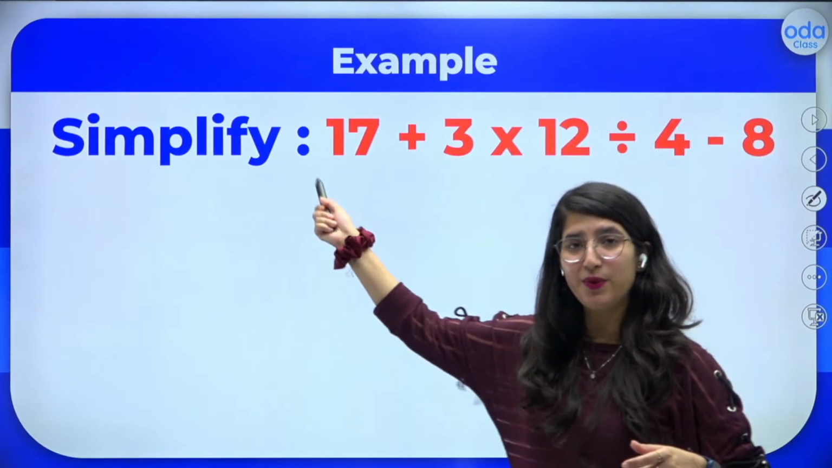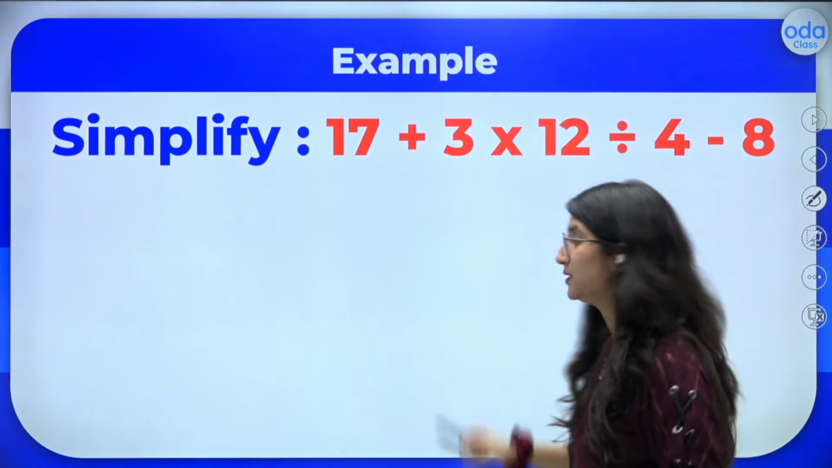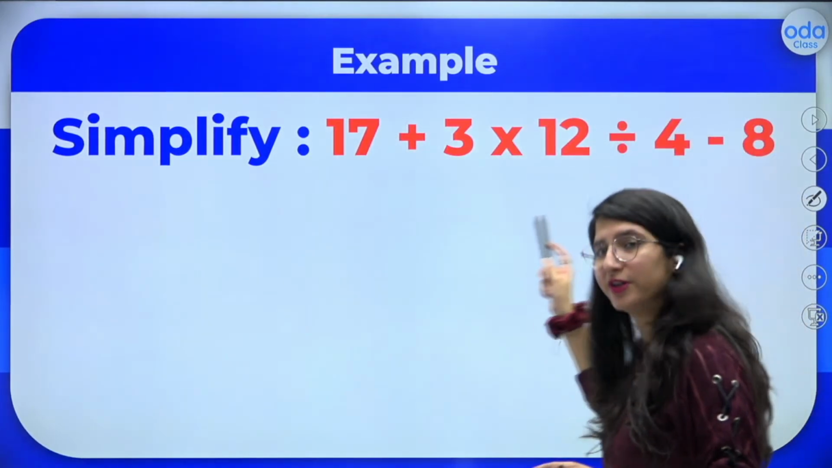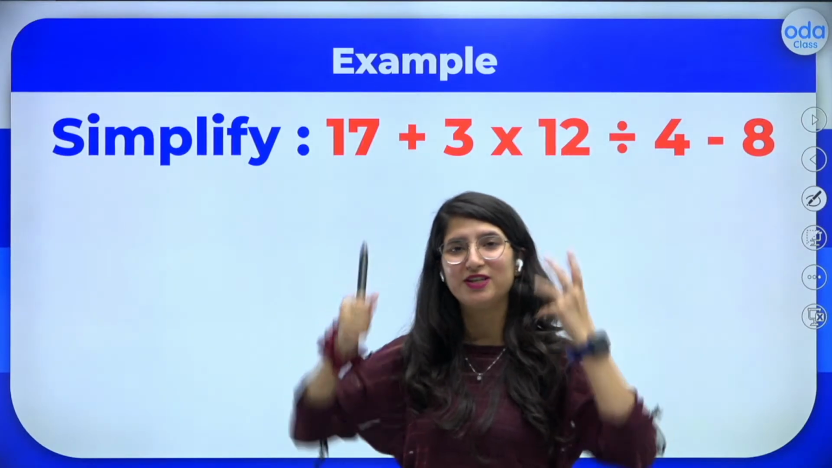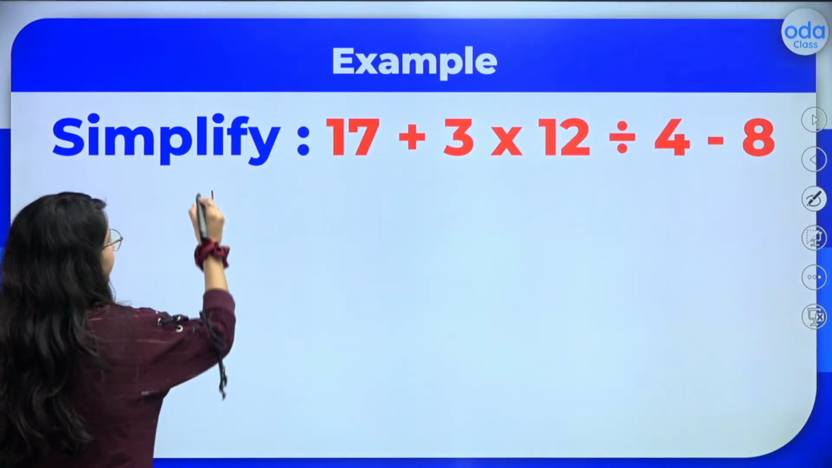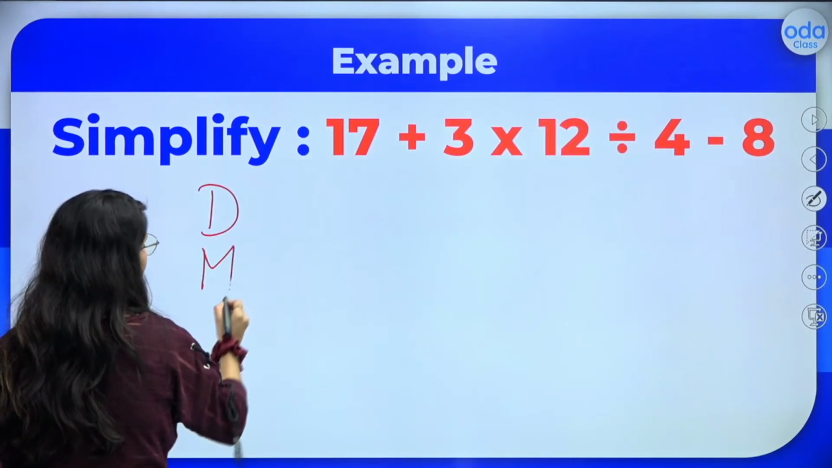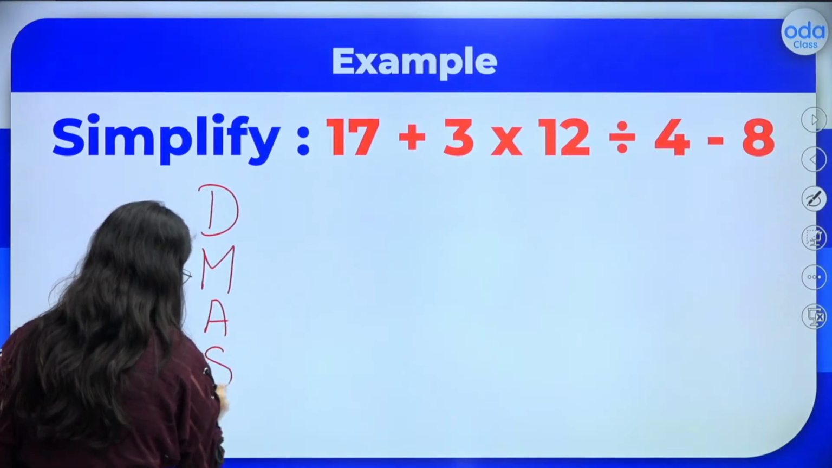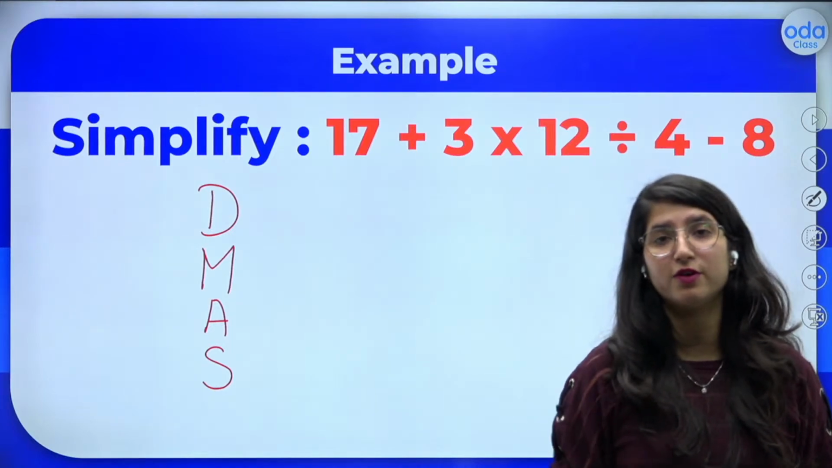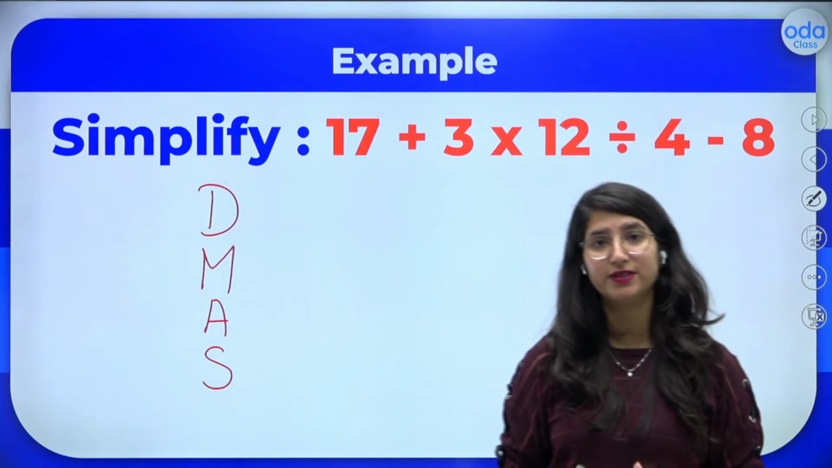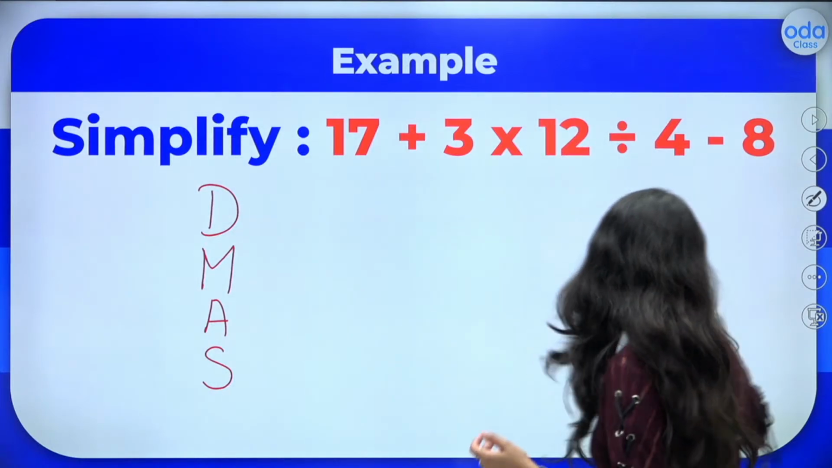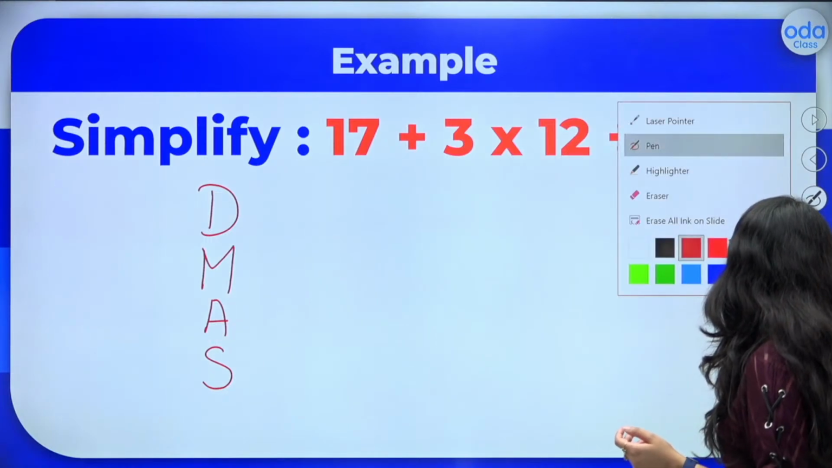So now let us see this question. This is the best question till now. So let us see how we are going to do it. Why is this the best? Because it has all the operations at one go. So what does the DMAS rule say? Division, multiplication, addition, and subtraction, right? Yes, kids. So what will we be doing first? Tell me fast. Yes, firstly we have to divide. So we will be starting with the division portion.